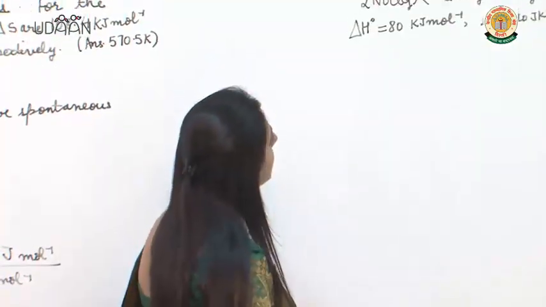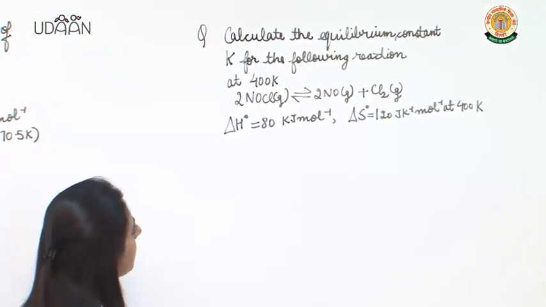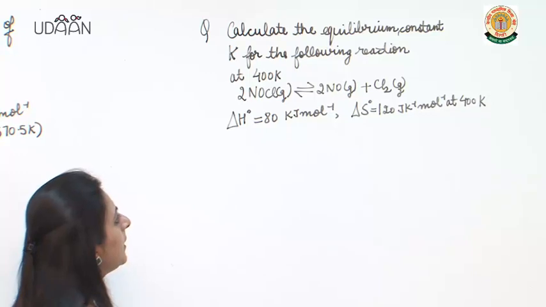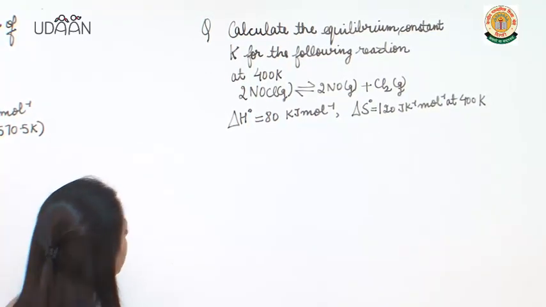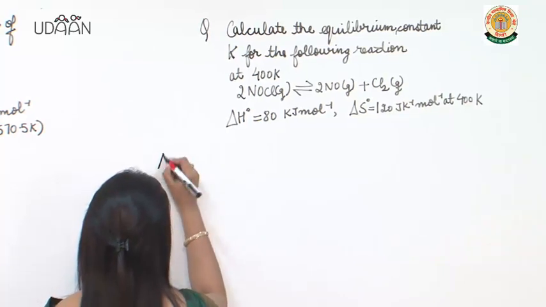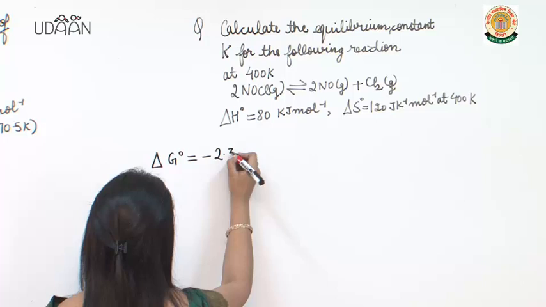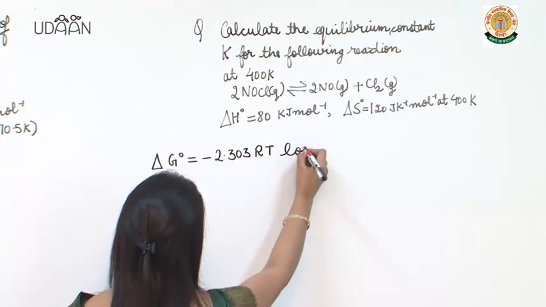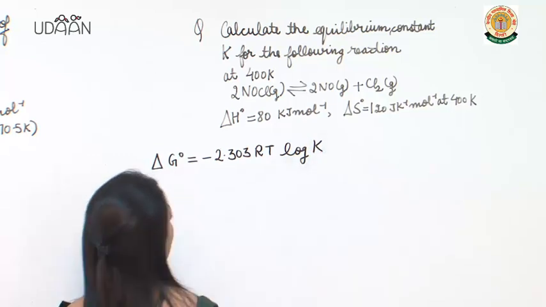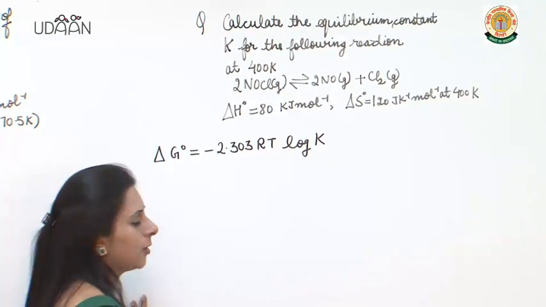Now calculate the equilibrium constant K for the following reaction at 400 Kelvin. Delta H naught and delta S naught are given to you. Now what is the relationship between delta G naught and equilibrium constant? It is minus 2.303 RT log K. K is the equilibrium constant which you have to find out.